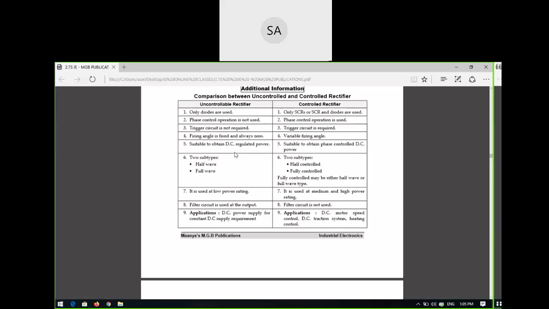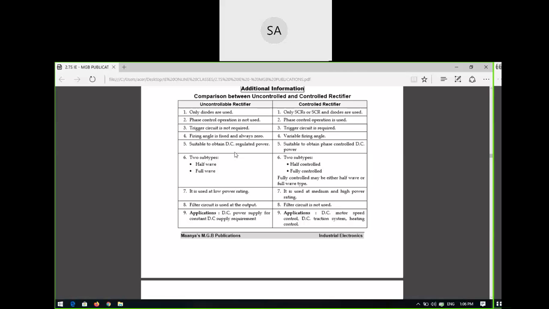There is no firing angle in the uncontrolled rectifier; it is fixed and always zero, correct or not? There is no concept called firing angle because there is no turn-on process of a gate terminal, so there is no firing angle concept in the uncontrolled rectifier or diodes. A variable firing angle is present in the controlled rectifier. By using this firing angle, you can also change the phase of the output power.